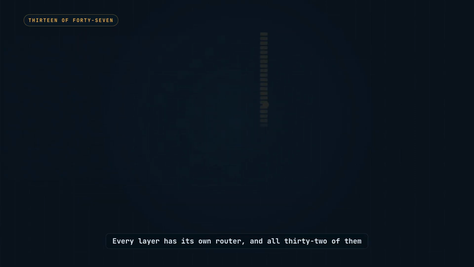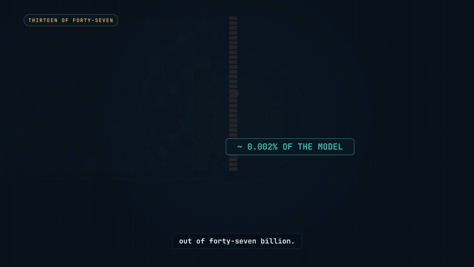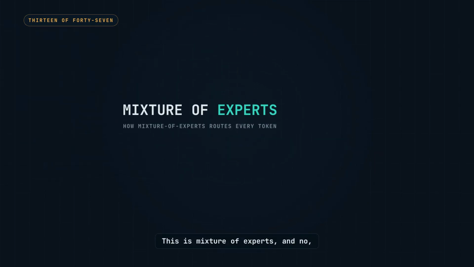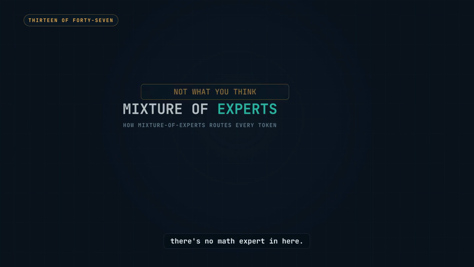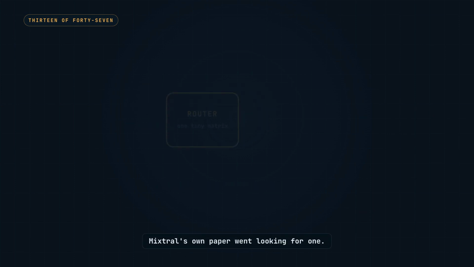Every layer has its own router, and all 32 of them put together come to about 1 million parameters out of 47 billion. This is mixture of experts, and no, there's no math expert in here. Mixtral's own paper went looking for one.